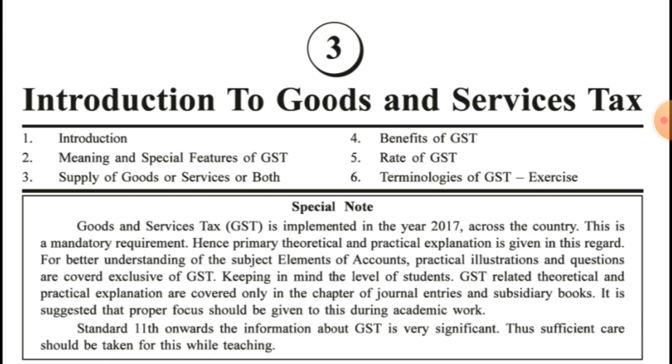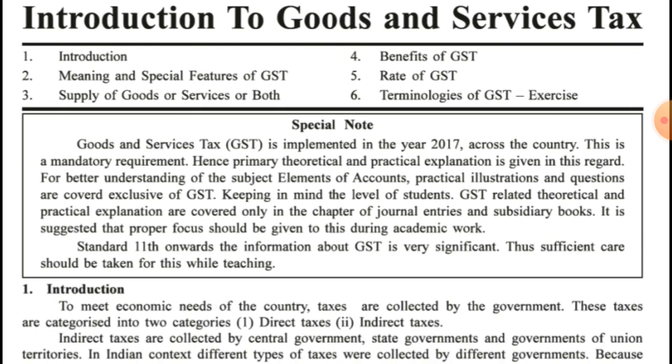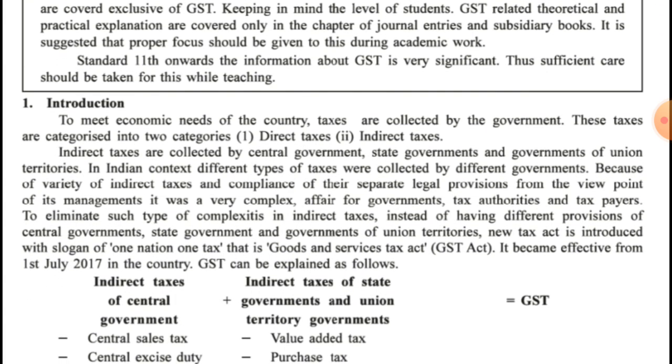So in order to reduce that burden of tax on the consumer, one unified or uniform tax structure was implemented throughout the country, in which the state and central government would divide the tax 50%. So actually, to reduce the burden of tax for the consumer, the new tax structure was implemented, and that was goods and service tax in the year 2017. Okay, so let us first of all understand the introduction of this chapter.